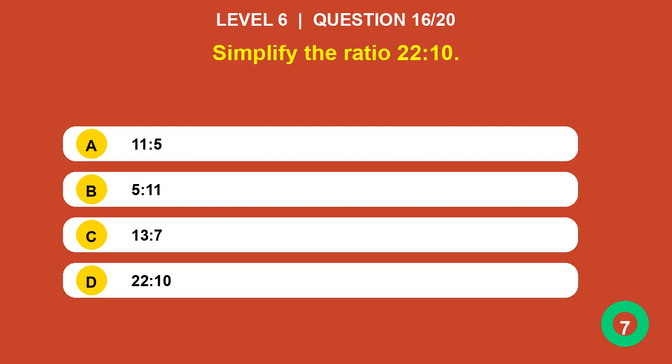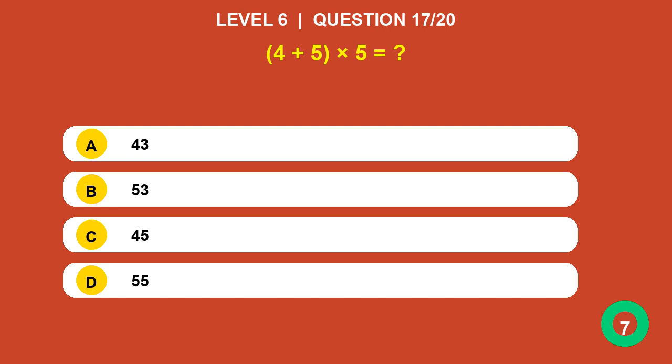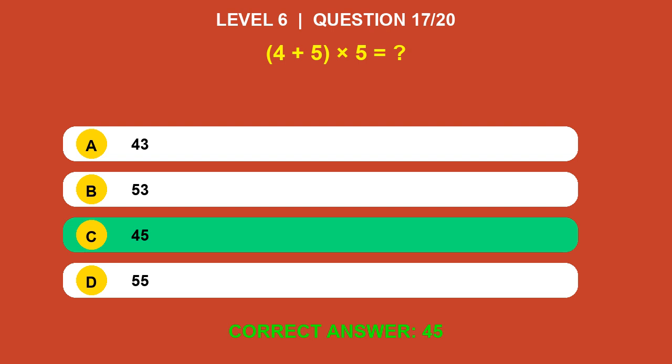Simplify the ratio 22:10. Answer is 11 colon 5. 4 plus 5 times 5 equals? Answer is 45.